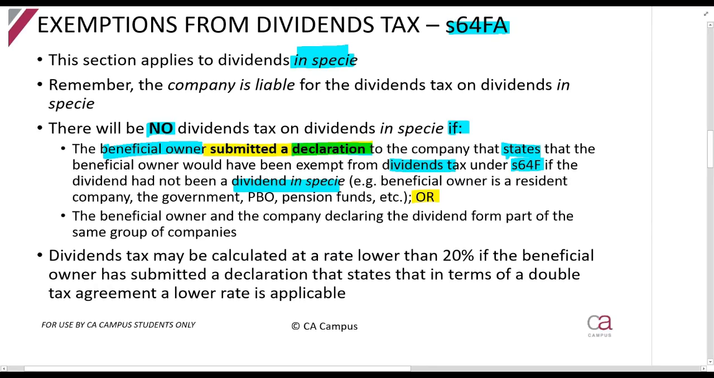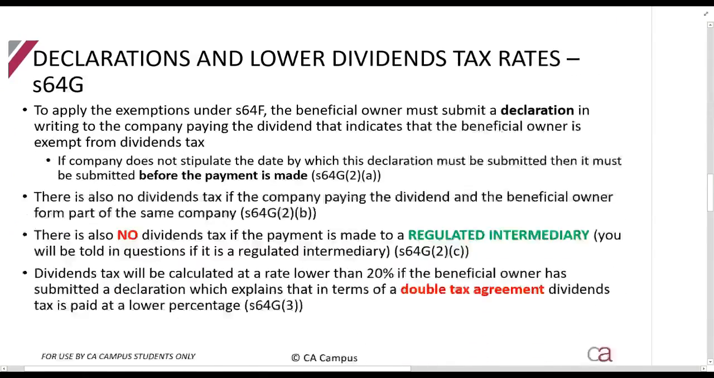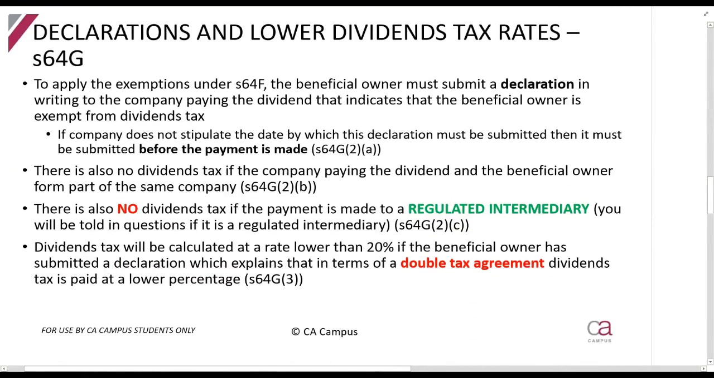Right. Or if they form part of the same group of companies. Then also, guys, this is a rule that says that dividends tax can be calculated at a lower percentage than 20% if there's a double tax agreement in place and it has been submitted. But that you'll be told in an example, in a situation. Then Section 64G, this runs hand in hand with what I just discussed.